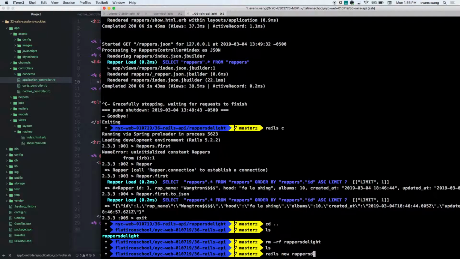Let's just put lowercase. And then in order to abandon all the extra bloat of Rails that we don't need for some of the front end stuff, we can tell it specifically to do API only. I only want this API from my Rails app. Cool. You can also specify other flags, like you could tell it for your database you want a PostgreSQL database, something like that. I forget the flag, but either way, you can Google the flag. Cool. So rails new will take multiple flags. All right. So we'll just make it.